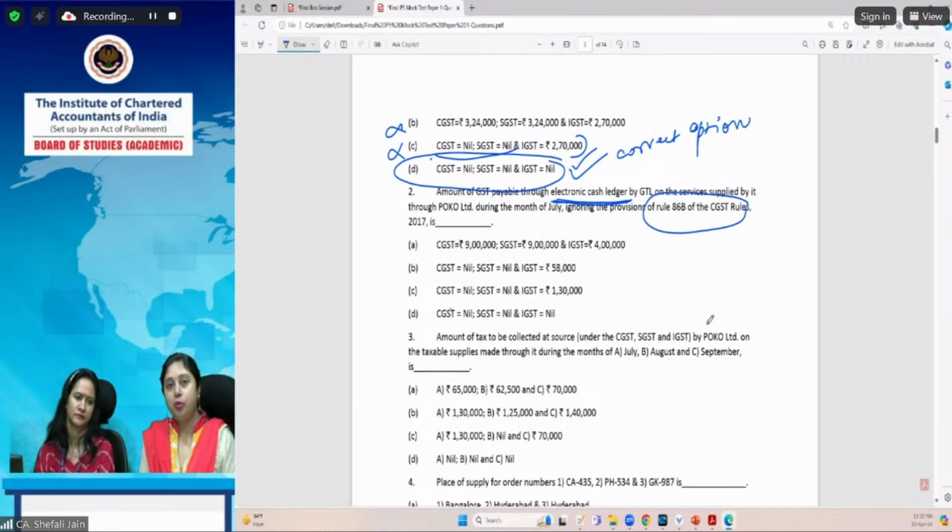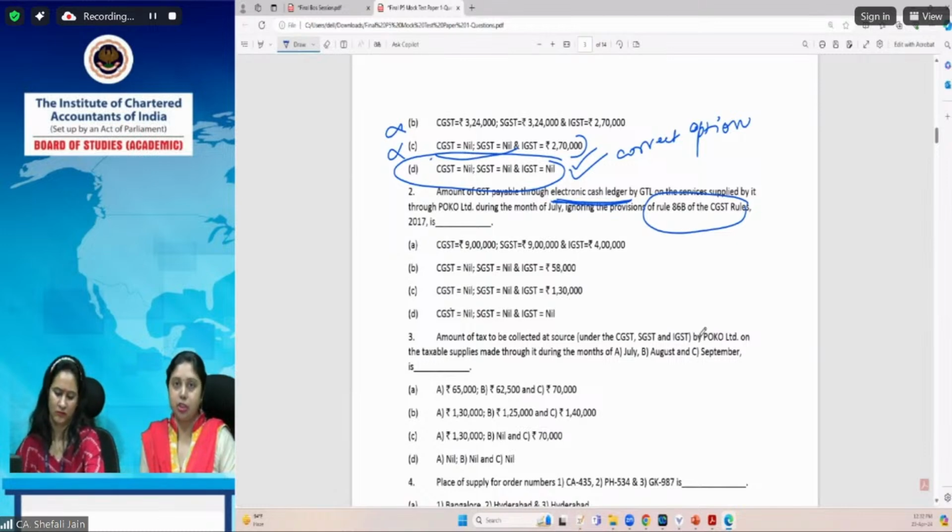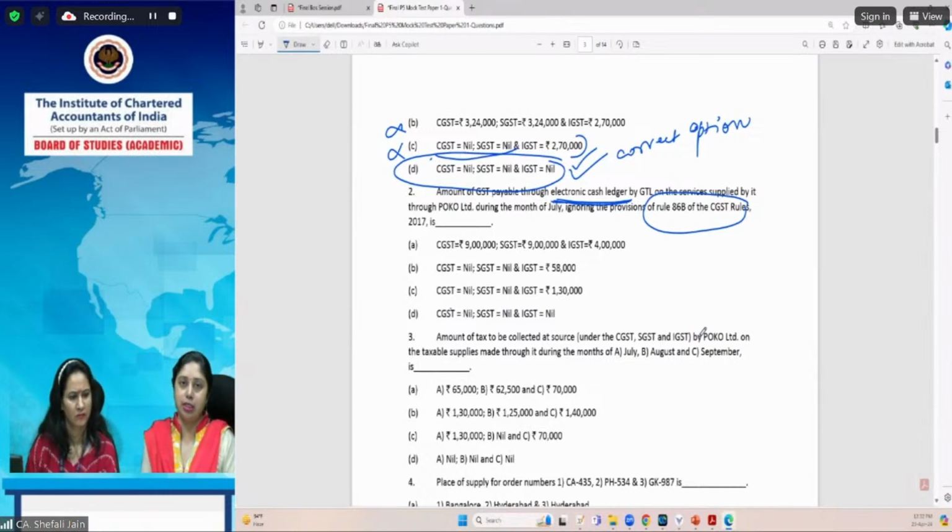If 9(5) provisions are not attracted, then what happens? TCS has to be deducted. The e-commerce operator will deduct TCS from whatever consideration he has to pay to us. From that, he will deduct TCS at the rate of 1% in case of IGST. In case of CGST and SGST, at the rate of 0.5% each, he will deduct TCS. So I wanted to highlight that yes, this amendment is being attracted in this case. So we have to take it into consideration. Now we come to the computation of the electronic cash ledger.